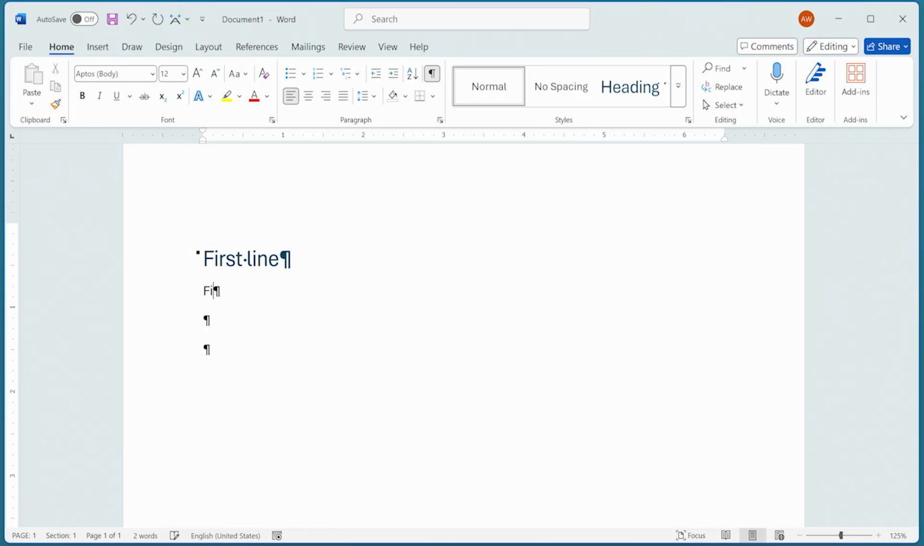We can type text another time, and watch when I press Enter twice, it doesn't change it to a heading. In other words, you can now type as you want, and Word won't convert your text into headings automatically.